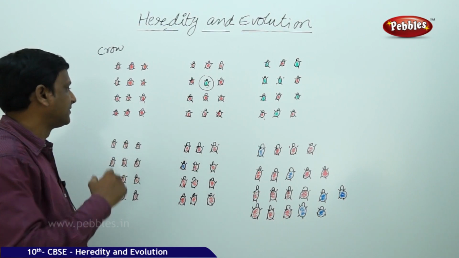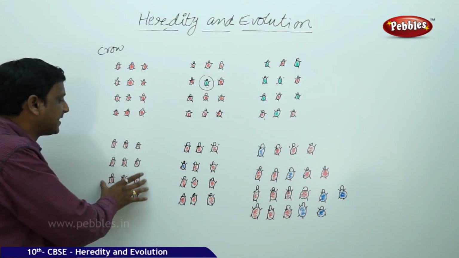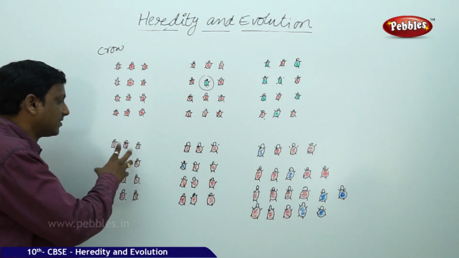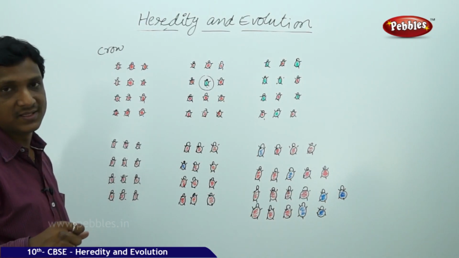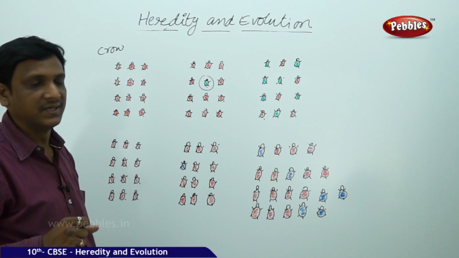Now let us see the second situation. Here again the same background, the forest. There are a group of beetles which are red in color. They are being eaten by the crows. Red is a contrast color, so the crows can easily pick up the beetles.